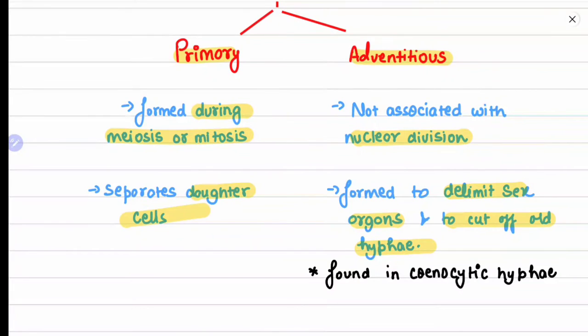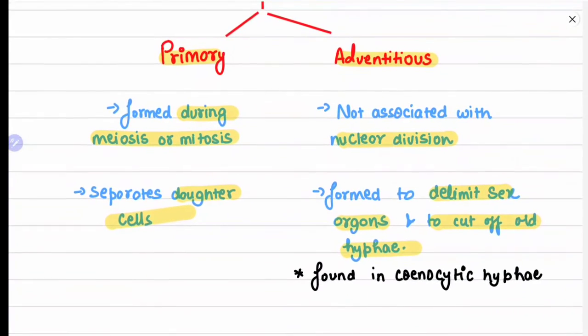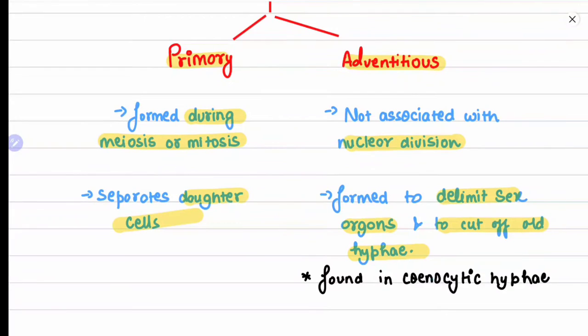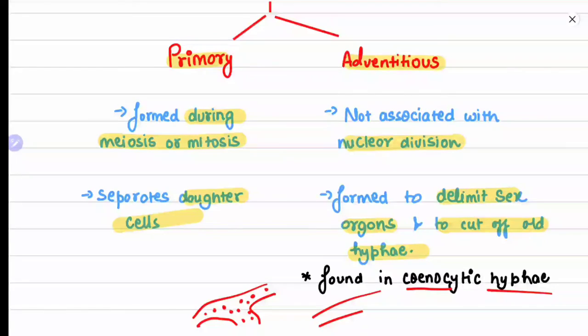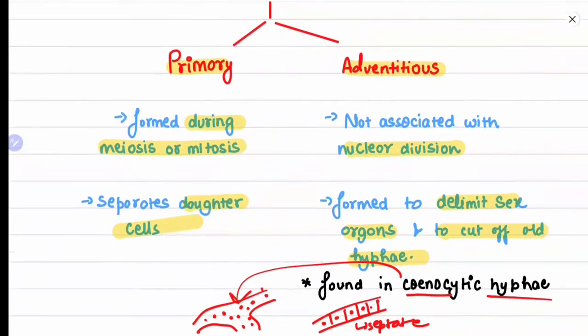Adventitious type of septa is found in cenocytic hyphae. So what are cenocytic hyphae? Cenocytic hyphae are multinucleated hyphae, with no septa; the nuclei aggregate and form a multinucleate condition. This is called cenocytic. While in septate hyphae, it is one septa, one nucleus, one septa, one nucleus. This is called septate, and this is cenocytic hyphae without any septation.